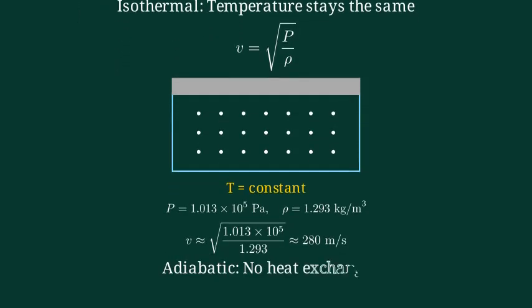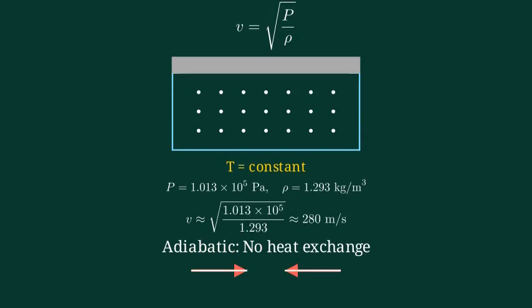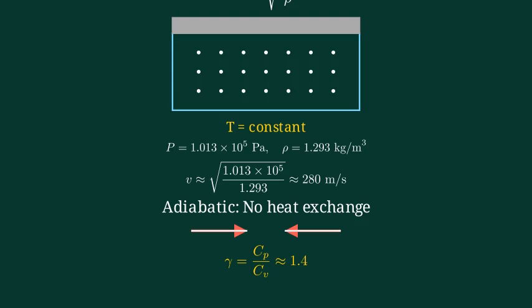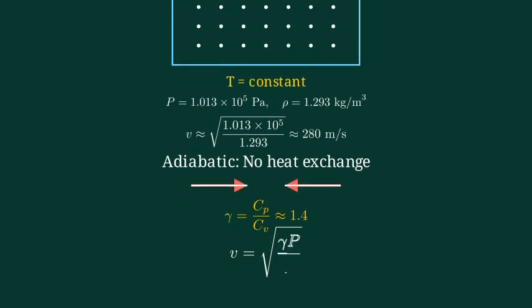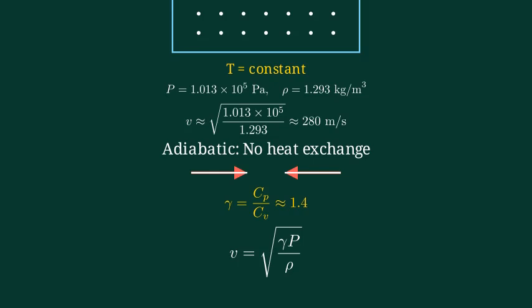Laplace realized that sound waves move too fast for heat exchange, so the process is adiabatic. Heat does not leave or enter the gas. Compressions heat up, expansions cool down. Laplace added the adiabatic index gamma, which is about 1.4 for air. The corrected formula becomes V equals square root of gamma times pressure over density.